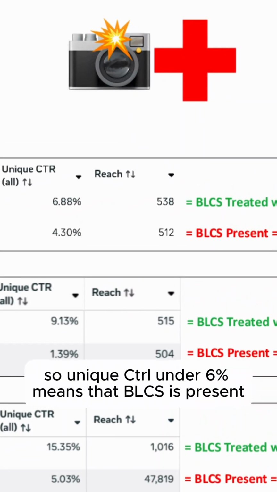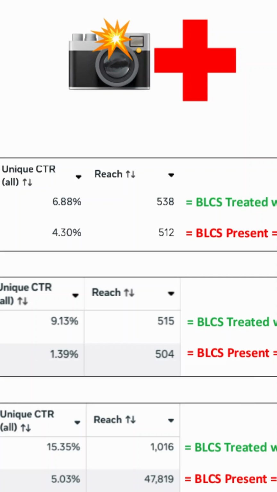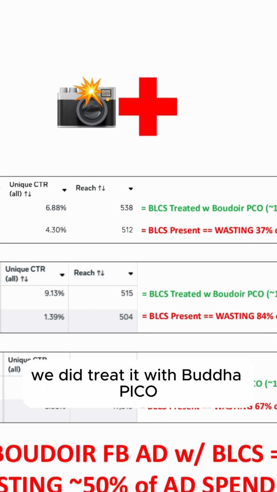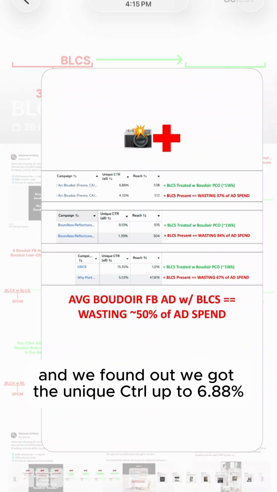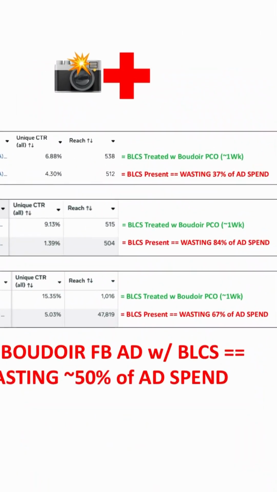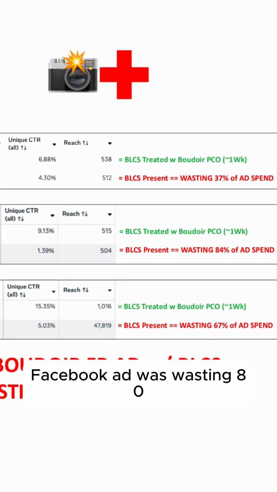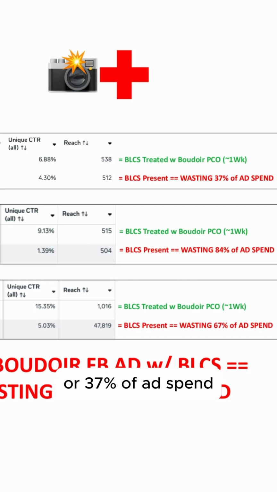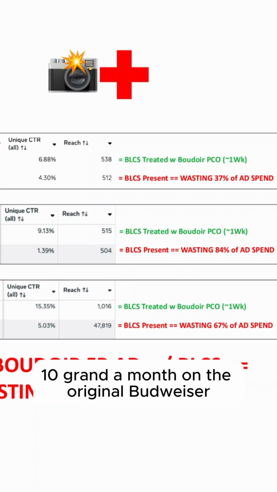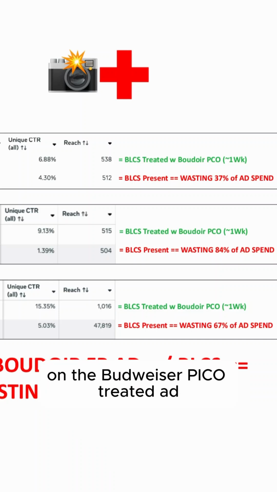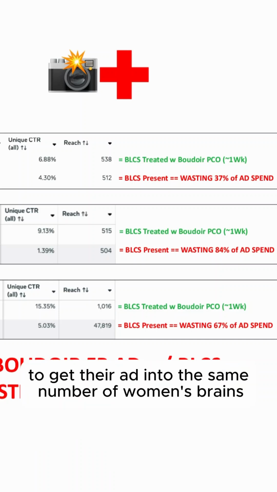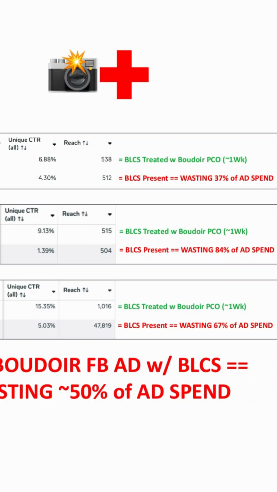So unique CTR under 6% means that BLCS is present, Boudoir low click syndrome. But we got the treatment for it. We did treat it with Boudoir Pico, it takes about a week. And we found out we got the unique CTR up to 6.88%. Now we found out that the original Boudoir Facebook ad was wasting 37% of ad spend. So if they're spending 10 grand a month on the original Boudoir Facebook ad, now they only need to spend $6,300 a month on the Boudoir Pico treated ad to get their ad into the same number of women's brains.